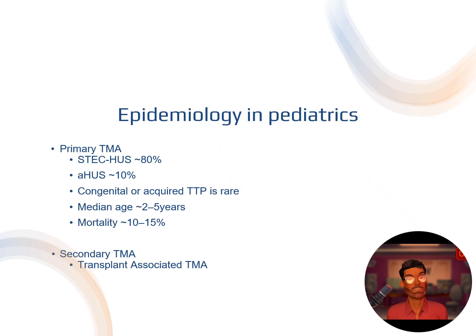The epidemiology of TMA does differ between pediatrics and adults. In the pediatric population, for primary TMA, the most common cause is Shiga toxin E. coli HUS, followed by atypical HUS. Congenital or acquired TTP is fairly rare. The median age of onset is around 2 to 5 years old, but that does depend on etiology. And the mortality is around 10 to 15%, but again, that does depend on etiology. Secondary TMA includes things such as transplant-associated TMA, for example, those undergoing stem cell transplant, as well as some medications can also develop TMA.